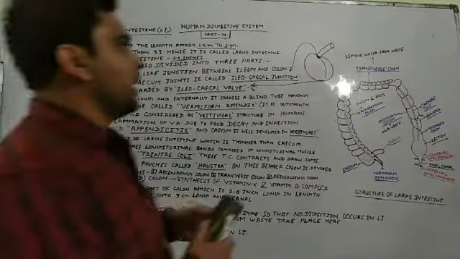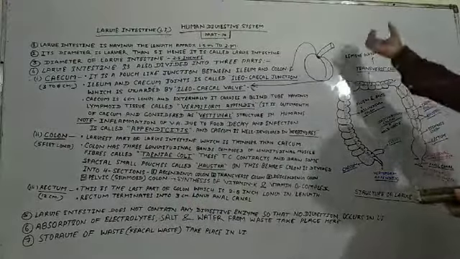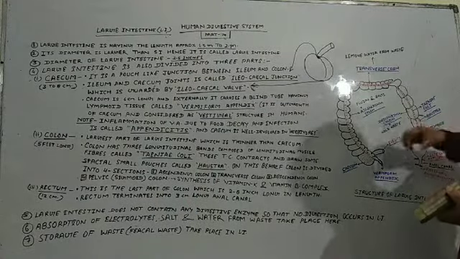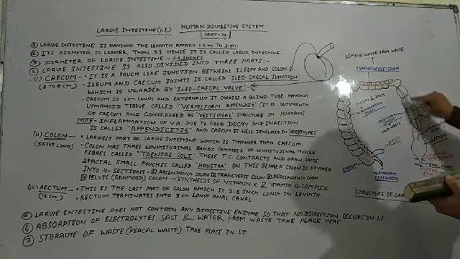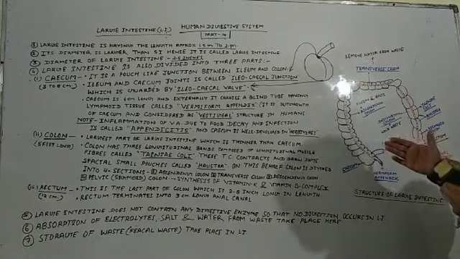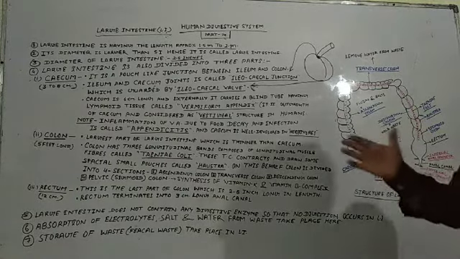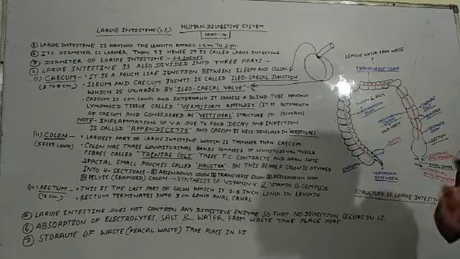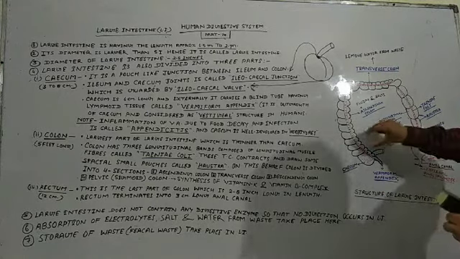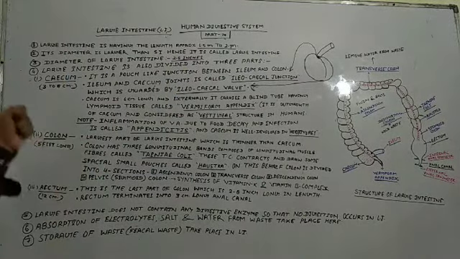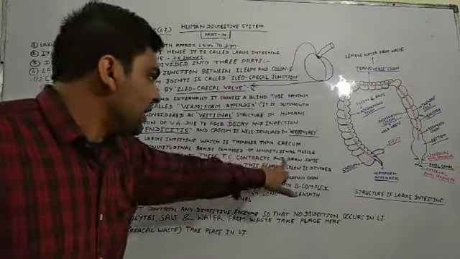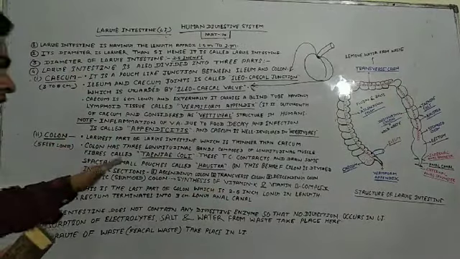Sometimes when the food comes into the large intestine, these longitudinal bands get contracted, meaning some squeezing occurs in these bands, and after squeezing they draw some special small pouches.